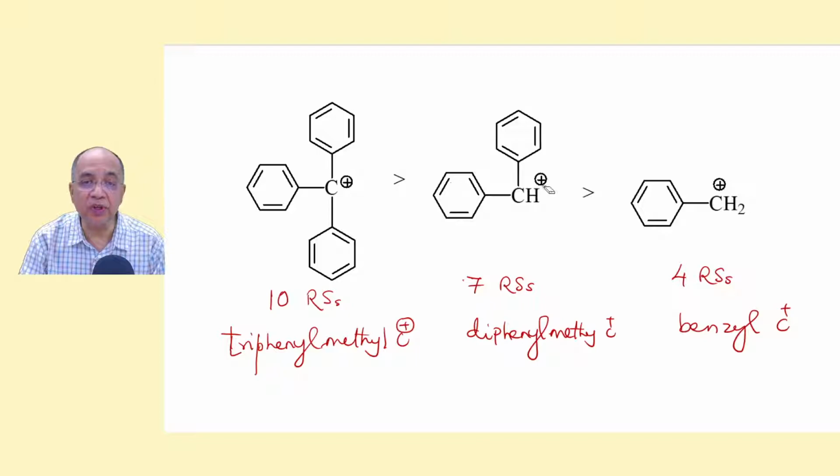Here 3 plus 3 plus 1, 7 RSs. Here 3 plus 1, 4 RSs. Now, the more the number of resonance structures, the more the stability. So triphenyl methyl is the most stable and benzyl is the least stable.